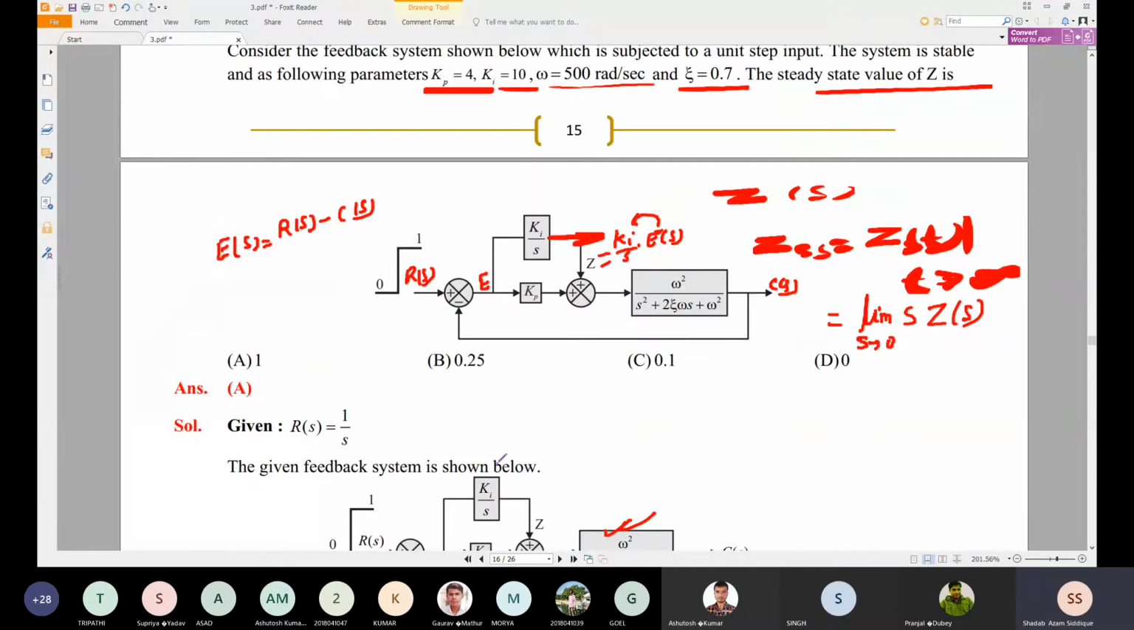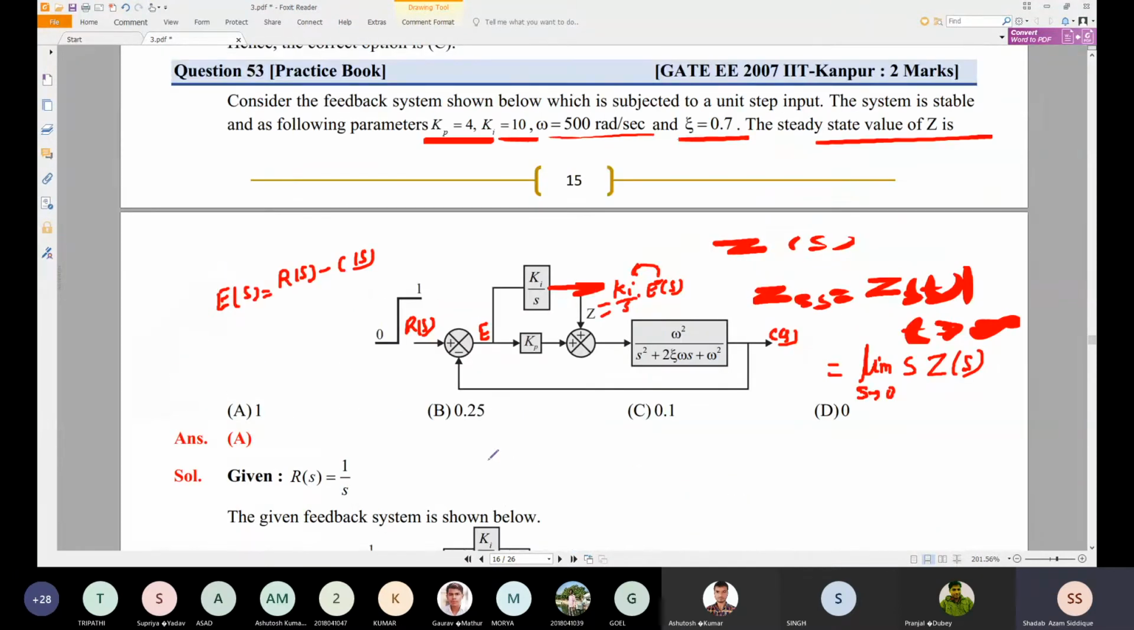This problem is a type of PI controller. So we can see this is a problem on the PI controller, which has a proportional controller and an integral controller. So this is the combination of the PI controller.